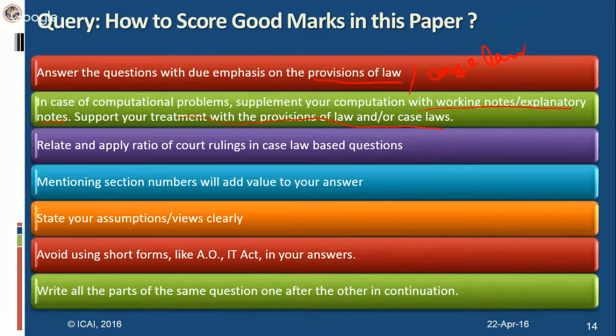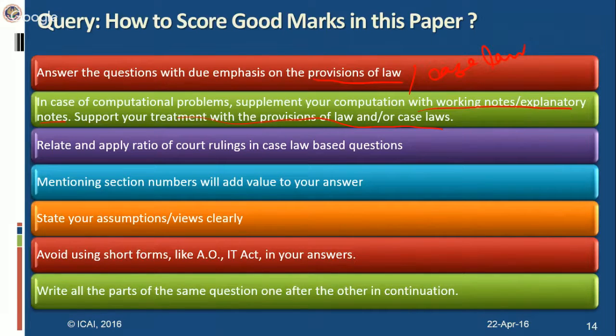Suppose some contribution for scientific research has been debited to the P&L account and it qualifies for 200% deduction. Once 100% has been debited, another 100% will be deducted. So you say that is because you get a weighted deduction of 200% under 35(2)(AA), or for in-house scientific research under 35(2)(AB). This point should be clearly brought out.